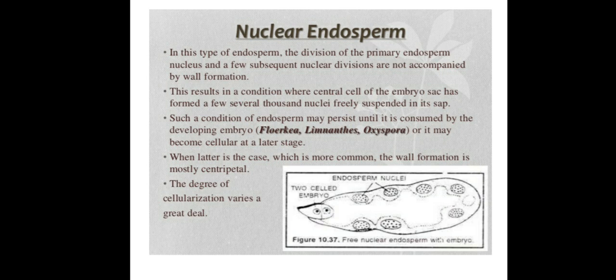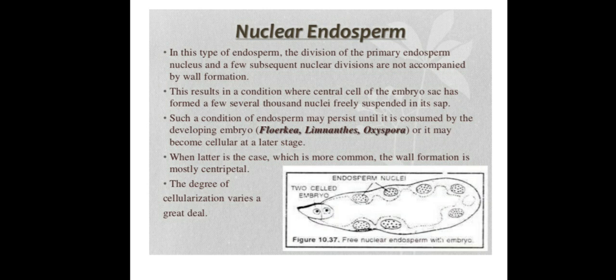That means nuclear divisions are not accompanied by wall formation. As a result, many nuclei form without cell wall formation. That kind of endosperm is called nuclear endosperm.